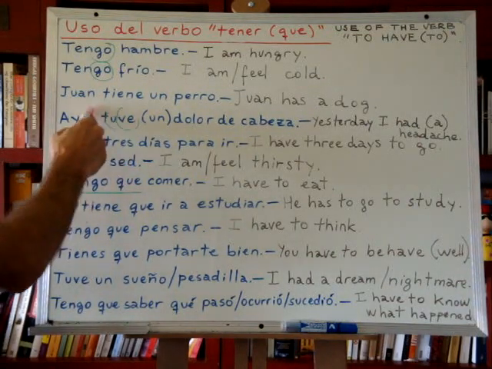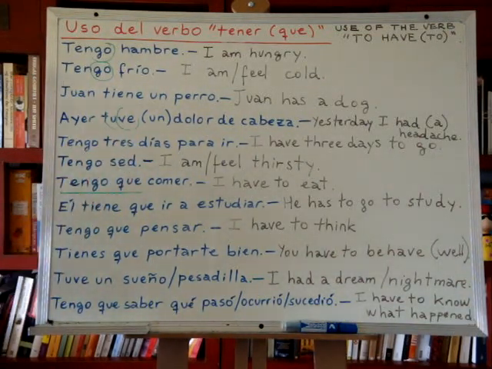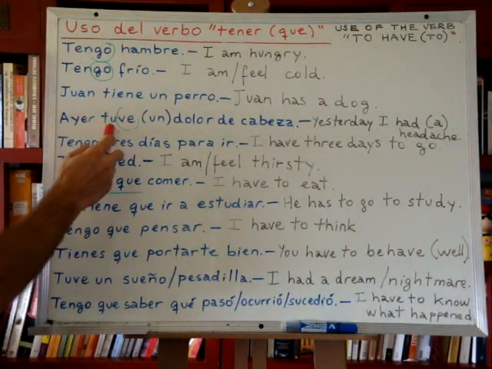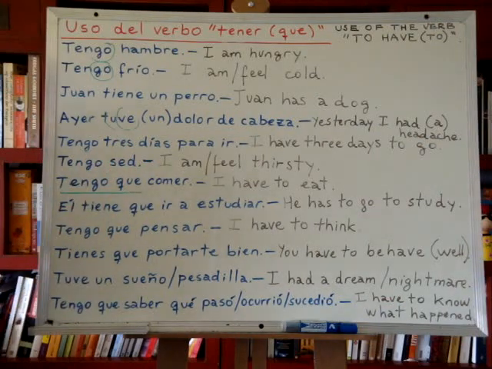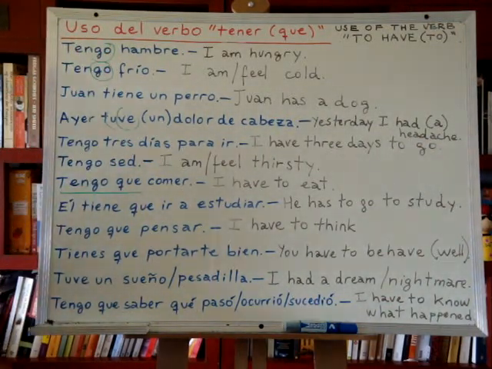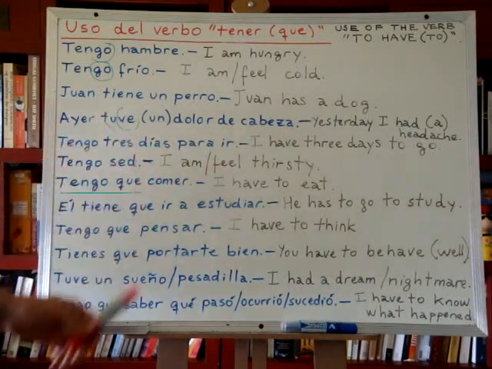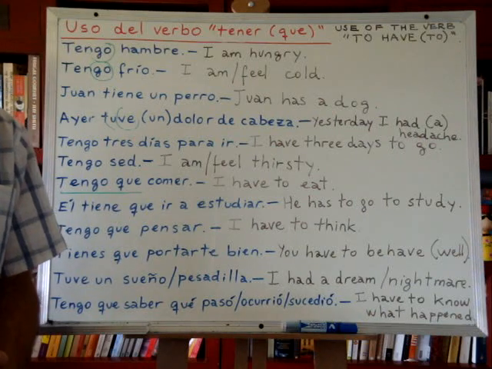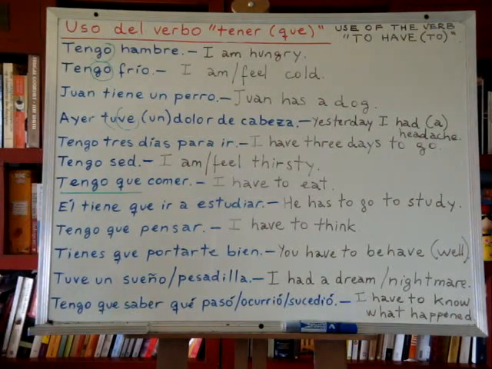Tuve, here, I know it is the verb tener. I know it's the irregular conjugation of the verb tener in the past, and the ending tells me also that it is I, okay? So you can see that in Spanish it is correct, and whenever we can, we usually do omit the subject pronoun, right?